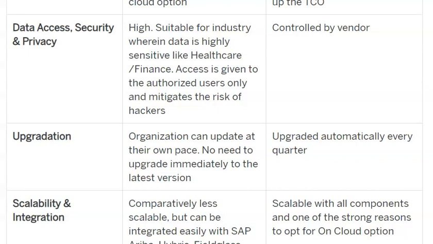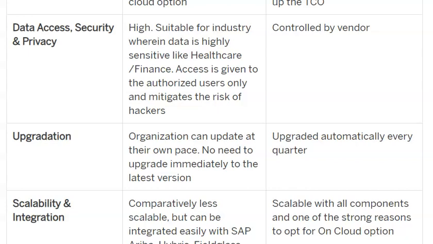And then the security, privacy and data access part in the cloud edition is all controlled by the vendor. If the vendor does it right, then we have a very controlled, secured environment. But if there is any compromise in the security by the vendor, it directly affects our business.